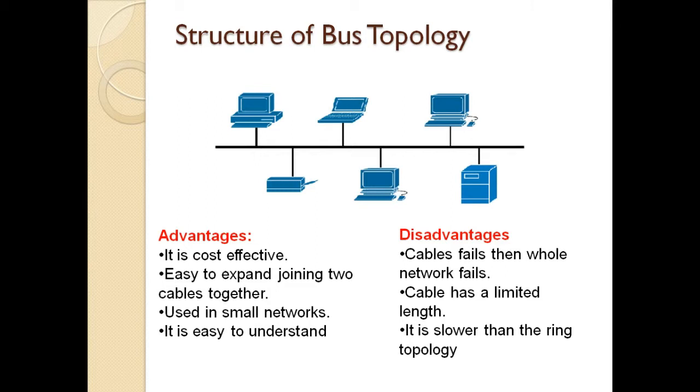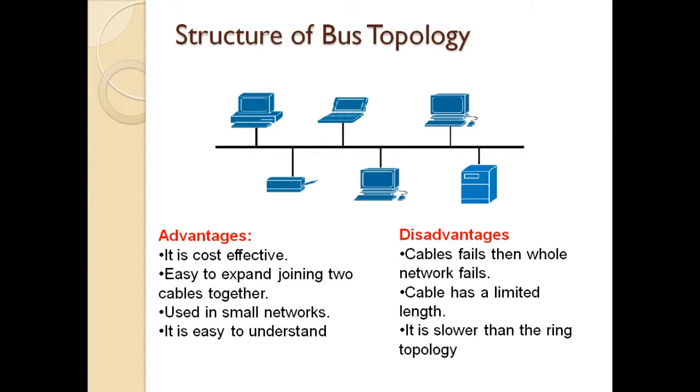Then the advantages: it's very cost effective and easy to expand, joining two or more cables. I am able to add any requirement, or I am able to add any system. It is used only for a small network, and it is easy to understand. Then what about the drawback? If the single cable fails, then the entire system will fail. So there is no use of the system.